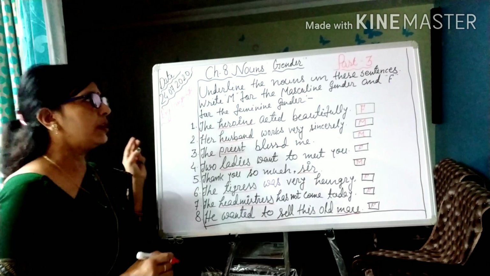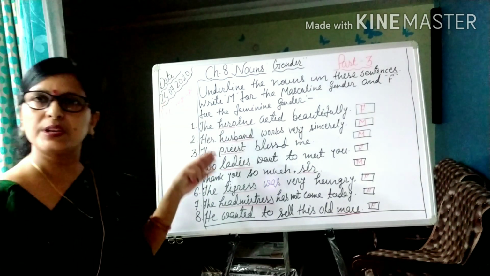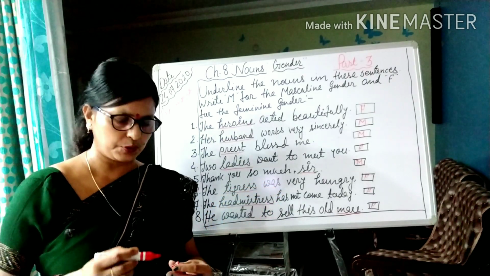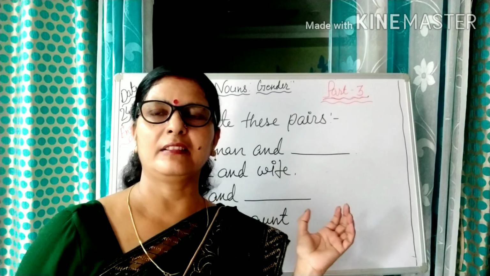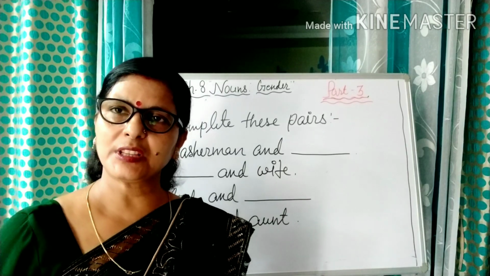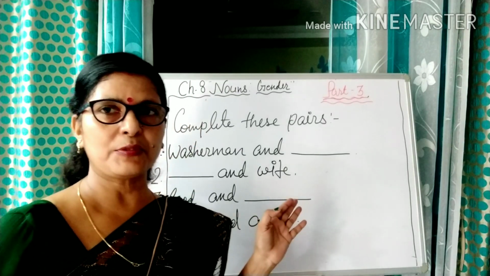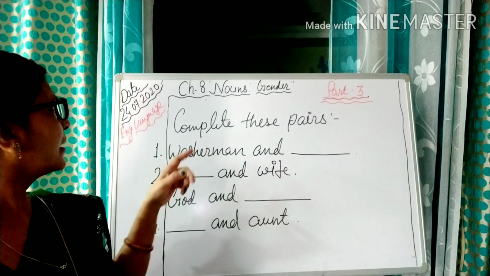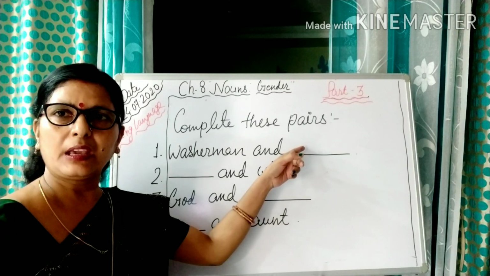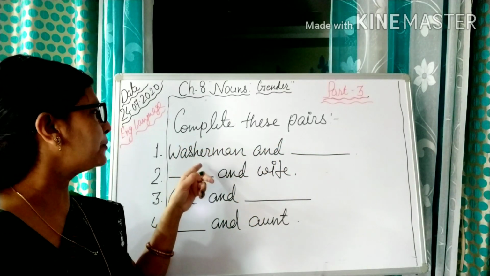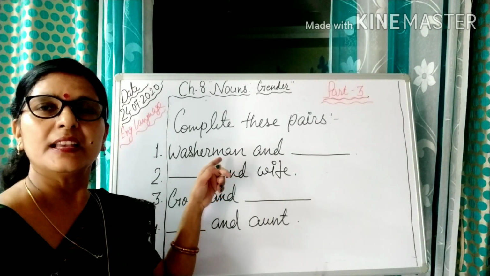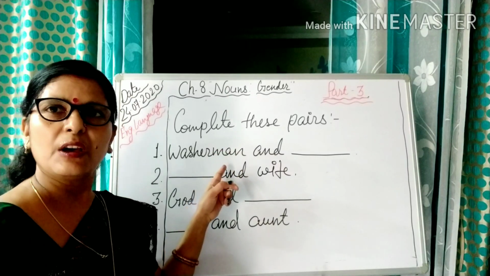Now these questions have been completed. Some more questions we also have to do, children. So let's do it. We can see that some more questions remain related to this topic. Your question is: complete these pairs. What you have to do is see the word and then find out the pair, meaning the gender related to this word.